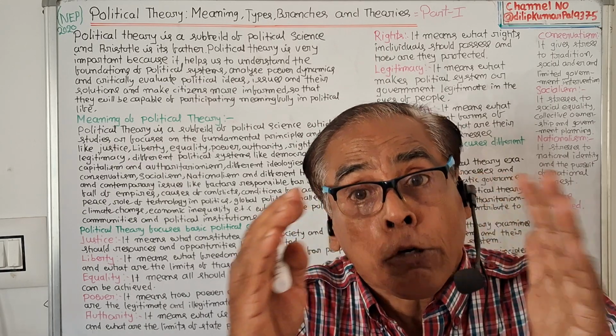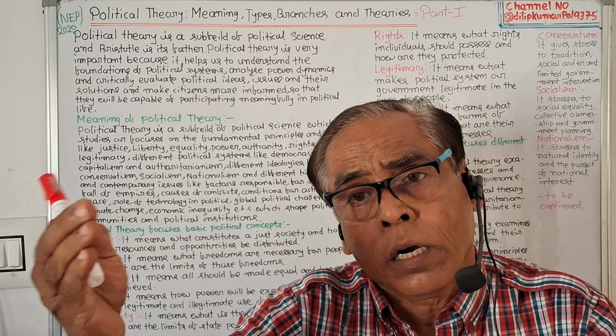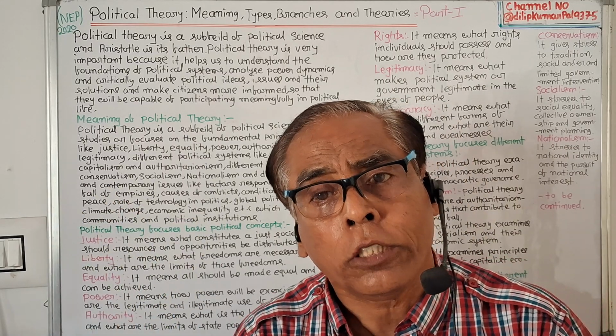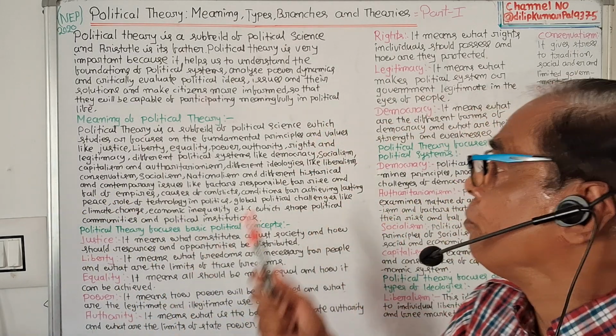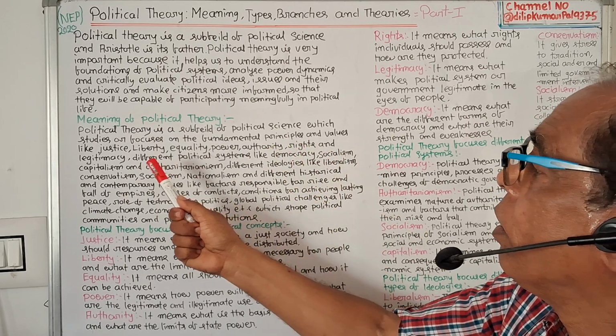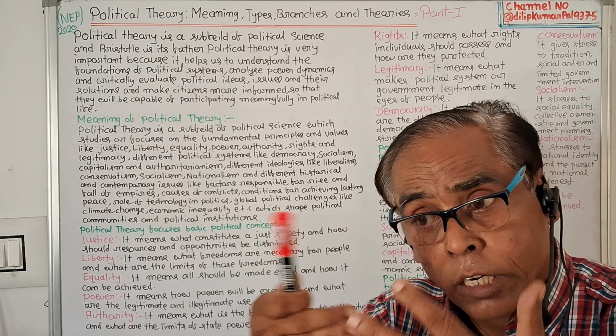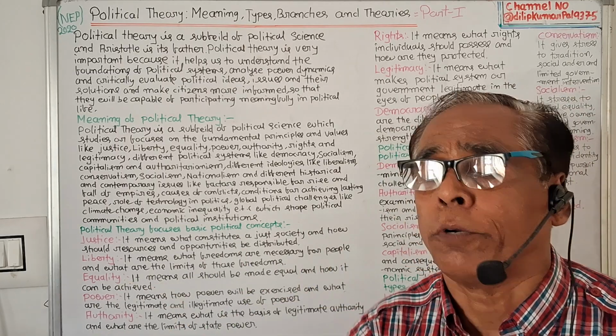So which factors influence political community and political institutions? It focuses on those things which influence political institutions and political communities.